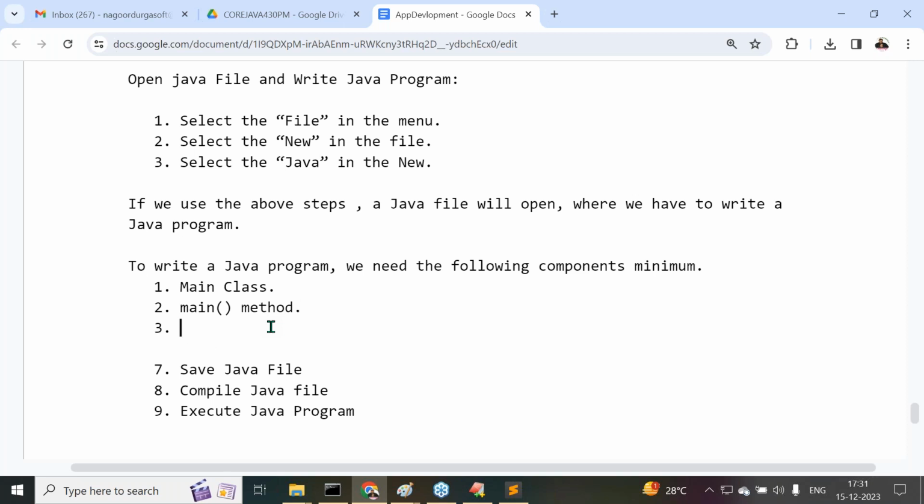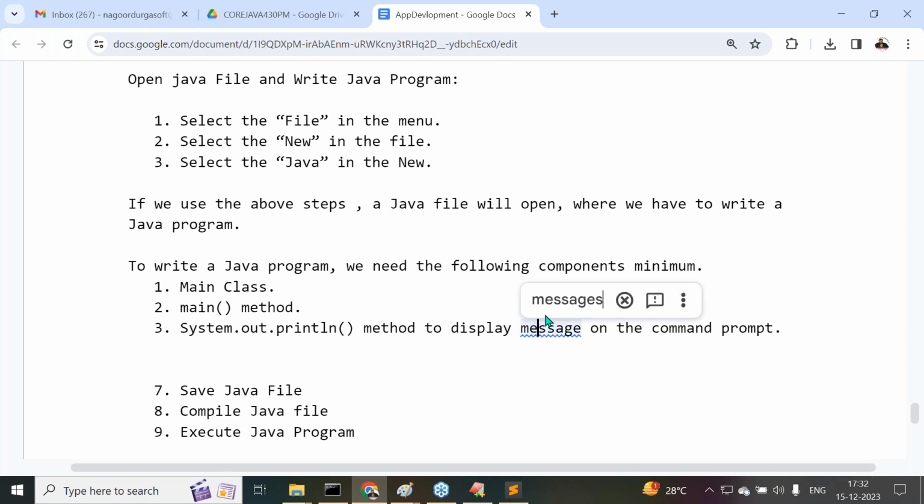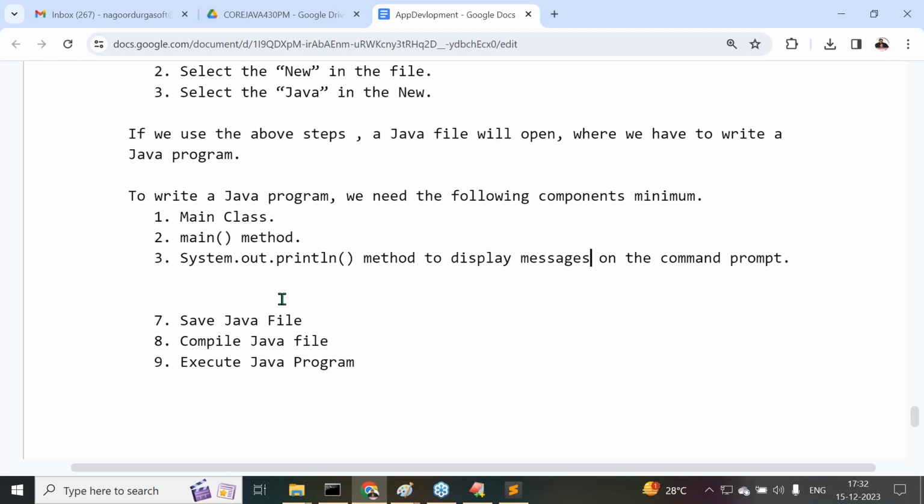The next one, after this main method, is System.out.println, a method to display messages on the command prompt. If we want to display something on the command prompt, we have to use the System.out.println statement. In C programming you may use printf; in C++, cout. Similarly, in Java, we use the System.out.println statement to display data on the command prompt.